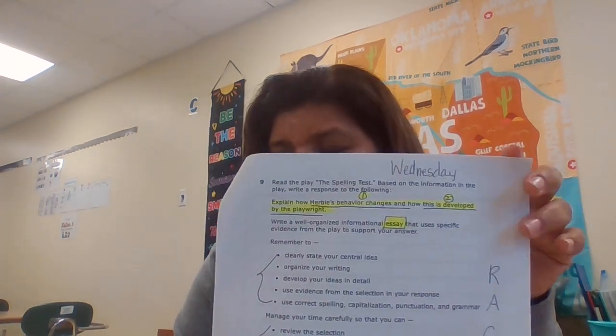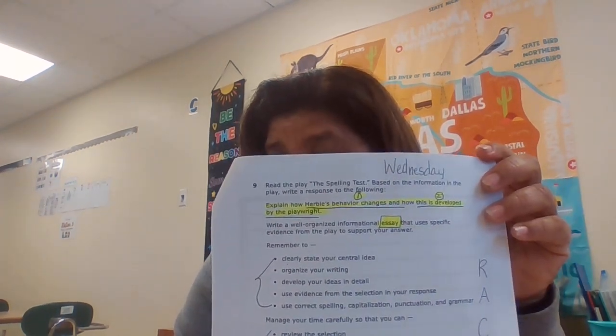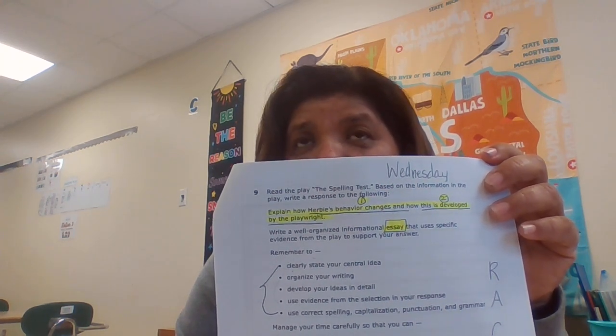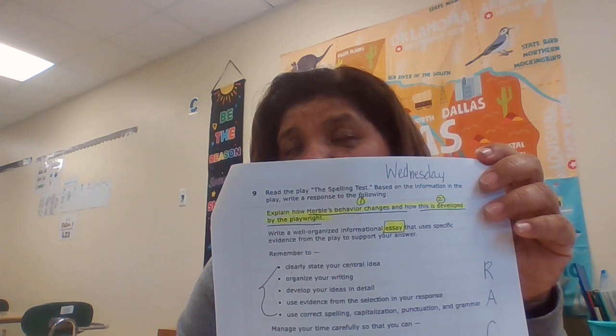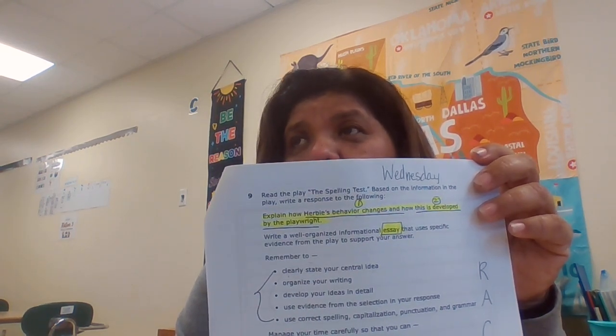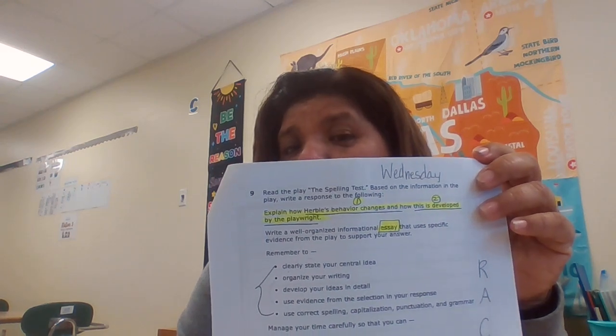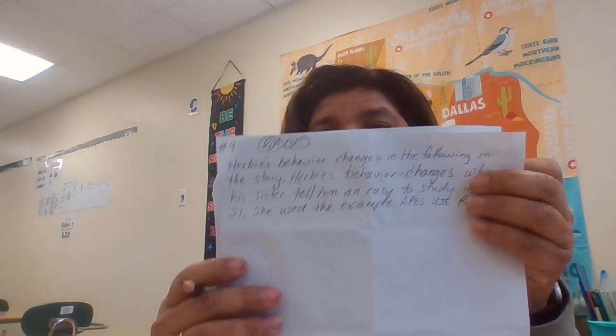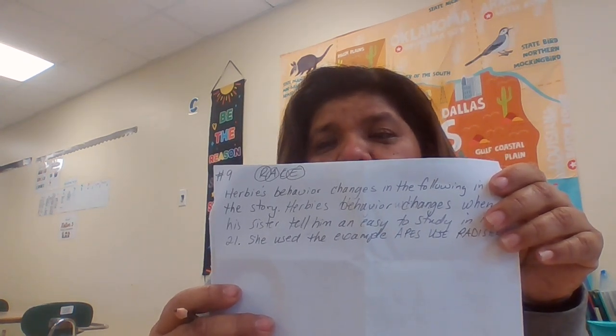Now I'm not done because this question has 2 parts. So now you're going to do the other. Now you don't have to use the behavior, the one I used. You can use whichever one you want. Look at this throughout the passage. How many times did his behavior change? Maybe from being sad to happy, and then excited. So you can point out all of those things. But that is how you use the RACE strategy. So keep going and answering this question. You still have another part.